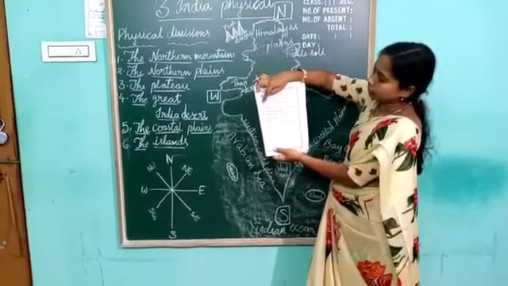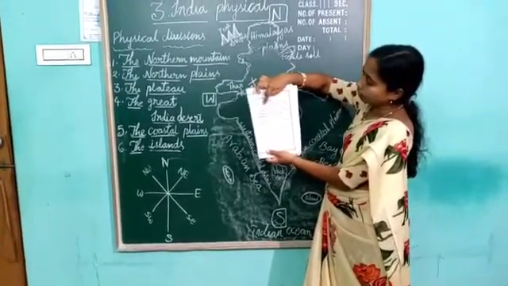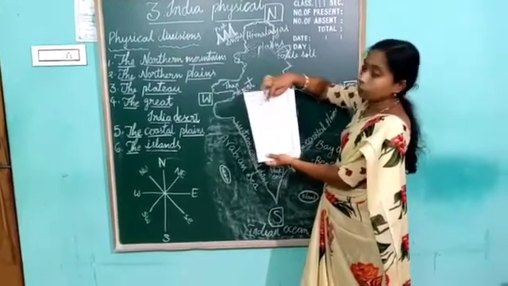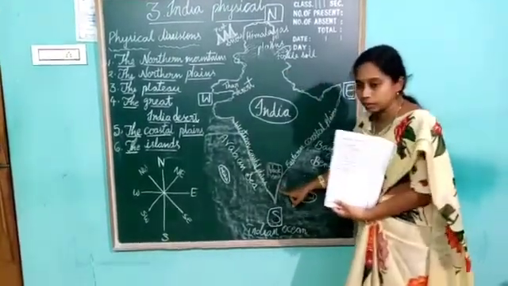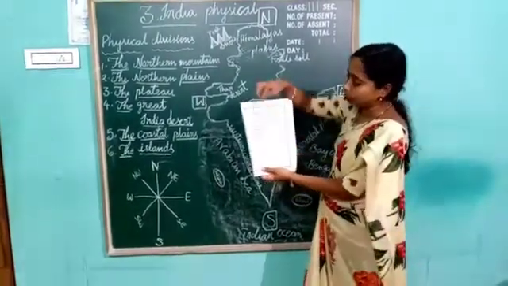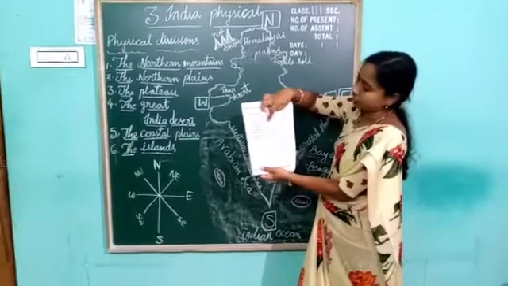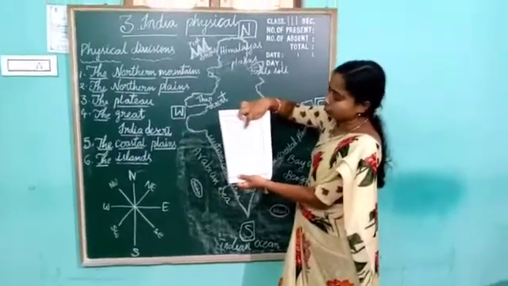Second one, see children: the type of soil found in the southern plateau is. Which type of soil is found in the southern plateau? I told you in the lesson, black soil. So the options are red, black, low. Which is right? Black. So for the second one also, option B is right.